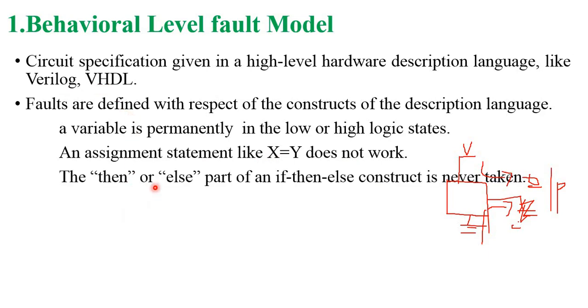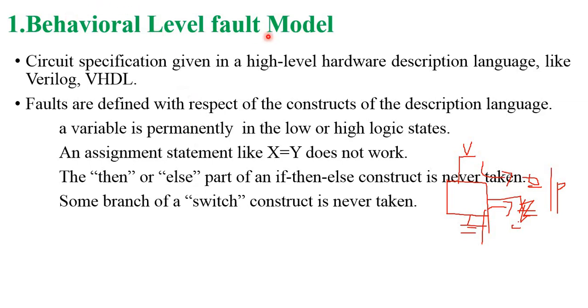And the next one: the then or else part of the if statement. Whenever we use if and else statements inside the program, if the then and else parts are never taken, that is also one type of defect. That is called a behavioral one. If a switch statement is present in our program and it is never taken, automatically one defect will be present. That is a behavioral level fault.